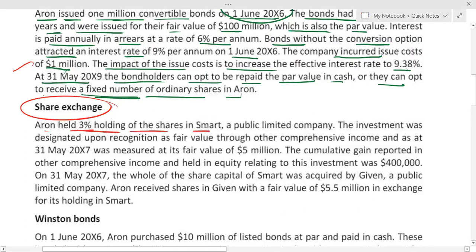Stop. Number 1. Can I say if I have made investment in shares, point 1, it is my financial asset? Yes or no? Please quickly reply. If you have bought equity instrument of another company, can I say equity instrument of another company is a financial asset for me? Yes or no? Please reply at least. Where is everyone? Shares of other organizations in which you have invested, they are your financial asset.